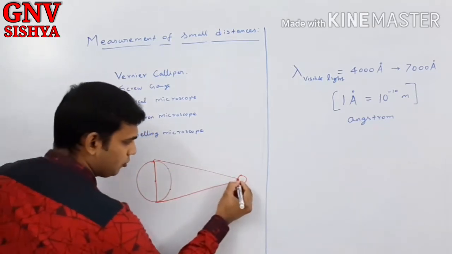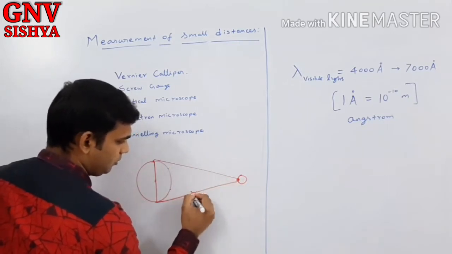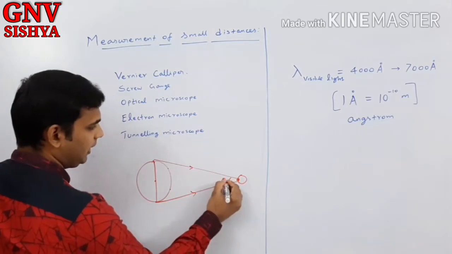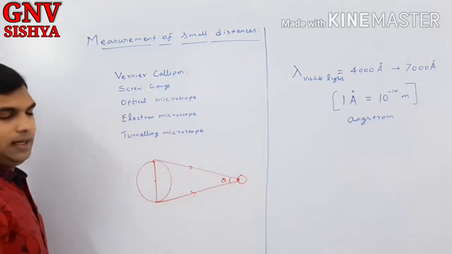And here, what should happen? These two lines should meet to form a triangle. And this will be the parallactic angle, and then you can do the calculation.